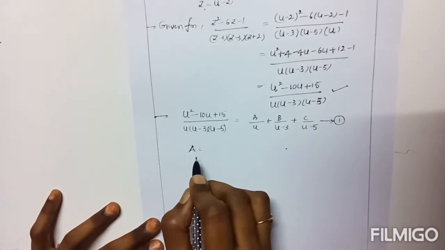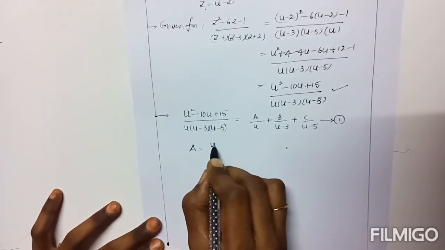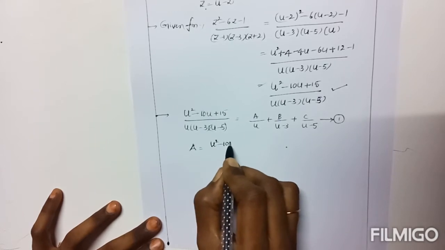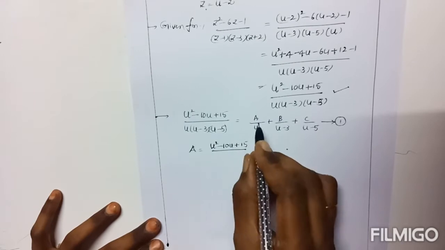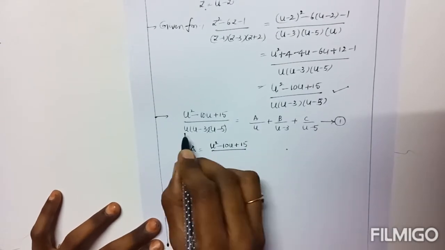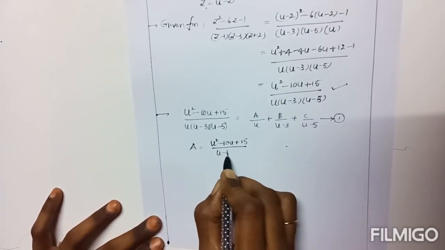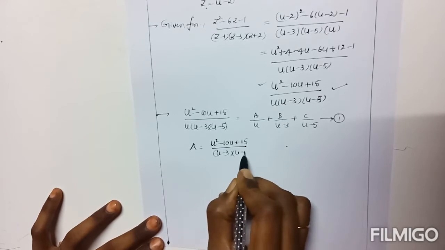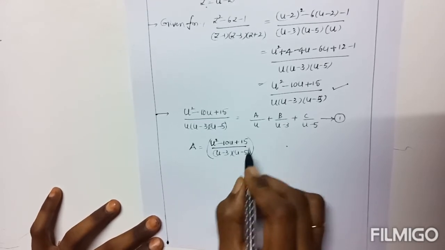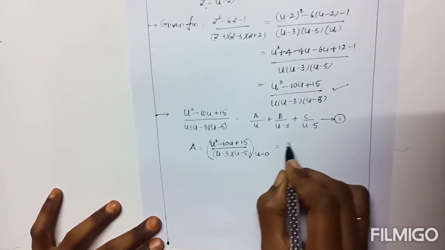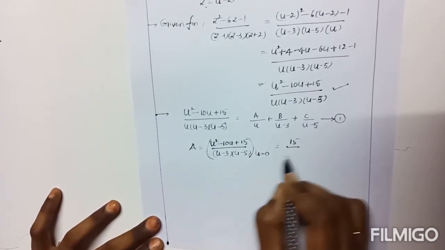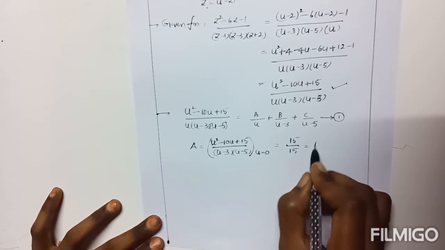So first, to get a, write the complete given fraction: (u square minus 10u plus 15) by, the denominator u, so the remaining is (u minus 3) into (u minus 5). From this, u equals what value? 0. Now the numerator is 15, the denominator is also 15, so a is 1.